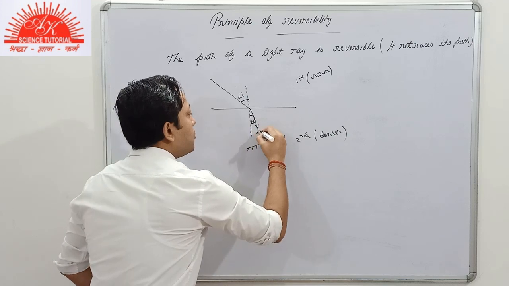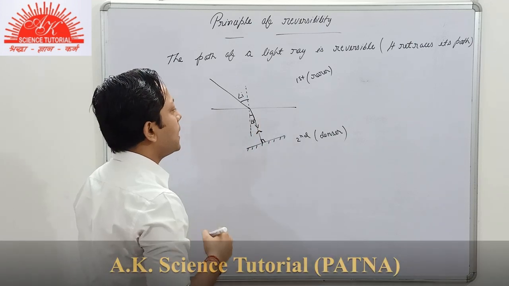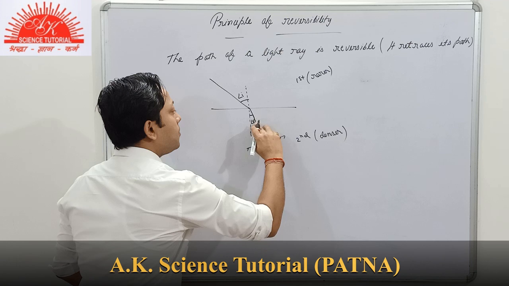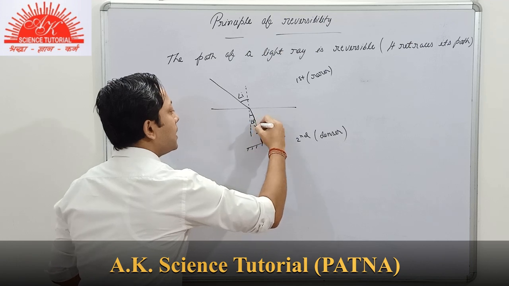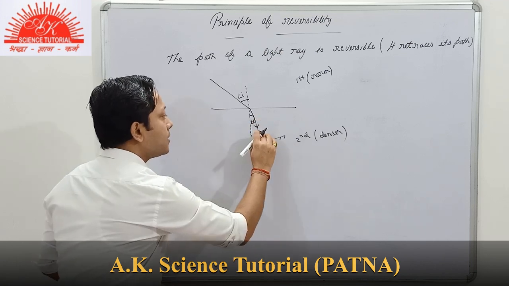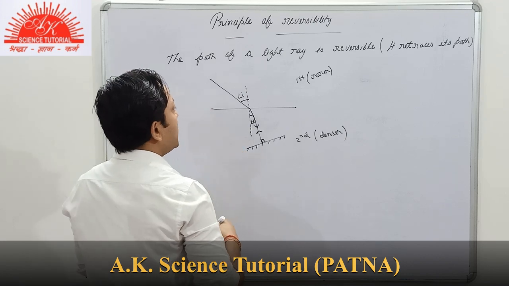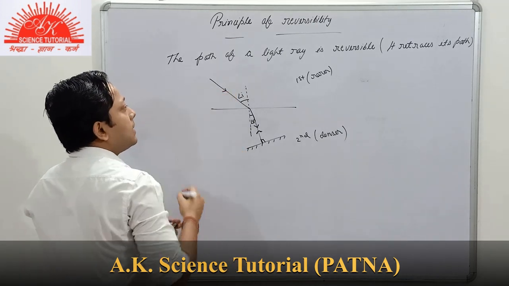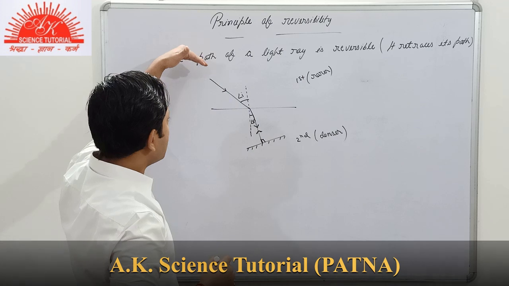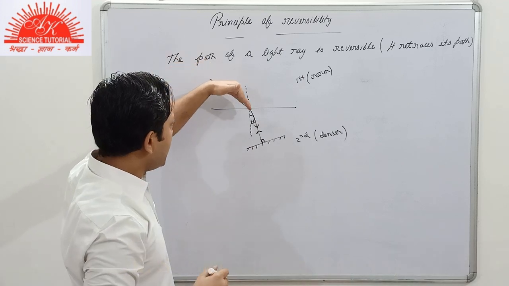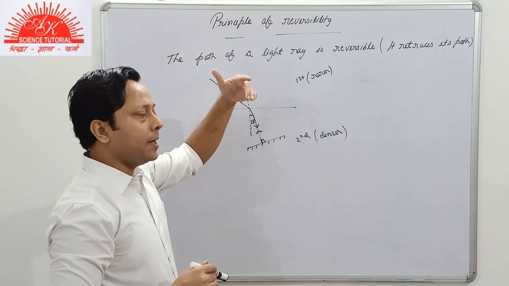So you must mark the arrow here so that the path retraced by this light is clear. So firstly, the light ray was coming from the rarer medium and it entered the denser medium.